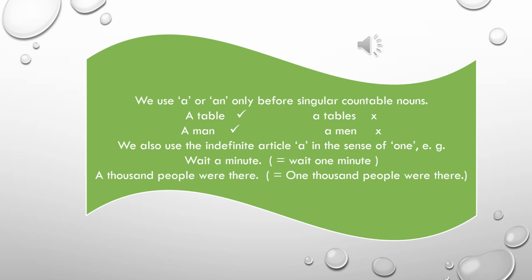We also use the indefinite article A in the sense of one. One means number one. For example, wait a minute. It means wait one minute. A thousand people were there. It means one thousand people were there. So here A represents the number one.